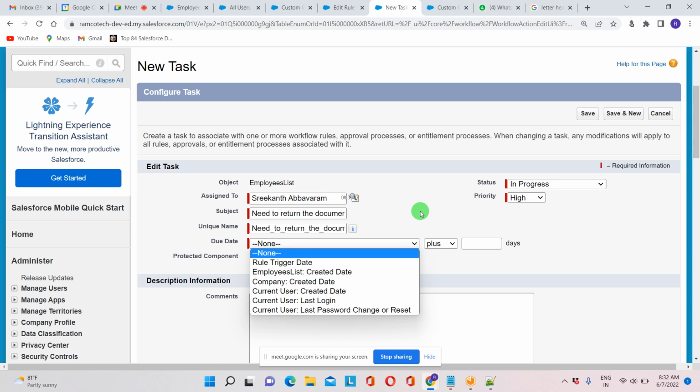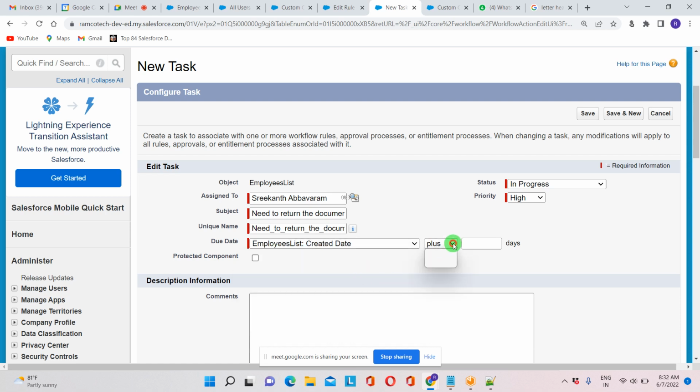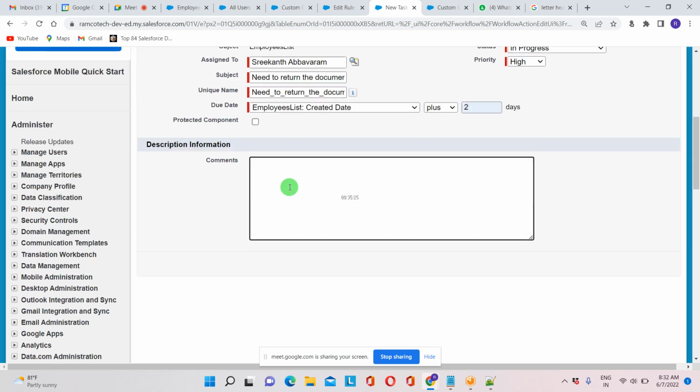As per due date, we can give. So rule trigger date it is not required now. Employees list created date, and plus how many days we can give? We can give 2 days to show this.